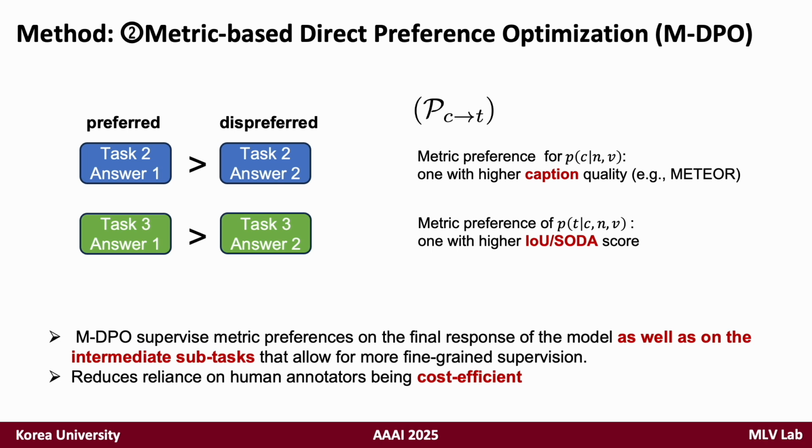Inspired by such DPO, we present M-DPO that aligns the video LLM with the metric preferences, where the evaluation metrics for the subtasks within CoTasks are adopted as criteria to determine the preferred and dispreferred responses. This approach allows us to supervise the metric preferences on the final response of the model, as well as the intermediate subtasks, which allows for more fine-grained supervision, and also reduces reliance on human annotators, being cost-efficient.